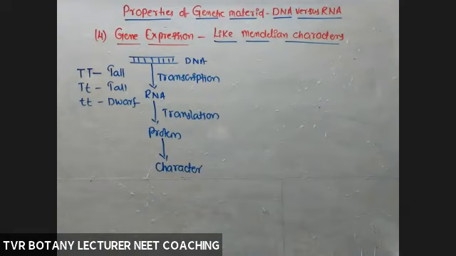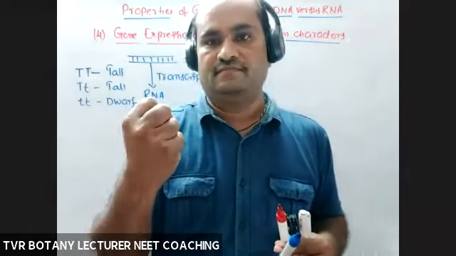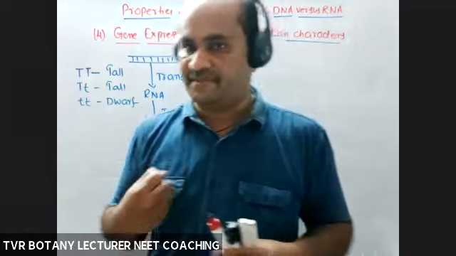So the final conclusion: out of DNA and RNA, both are genetic materials, and both are able to regulate the phenotypic characteristics. But as DNA has the highest number of desirable traits on the basis of which we decided the so-called biomolecules are genetic materials, out of these two, DNA is the more stable, more preferable nucleic acid. The reason is it is able to conserve, reserve and preserve the basic genetic information of the concerned species.